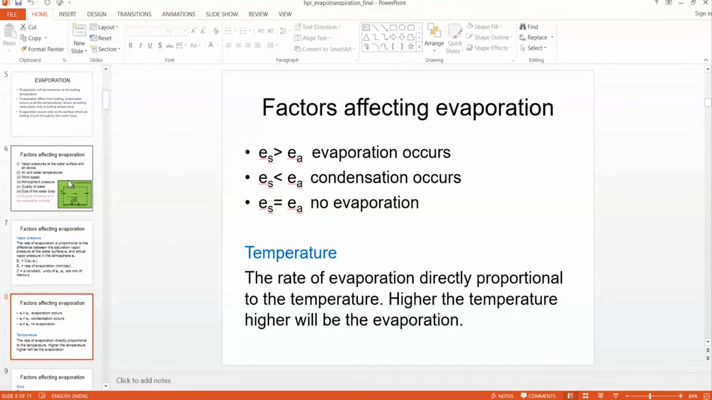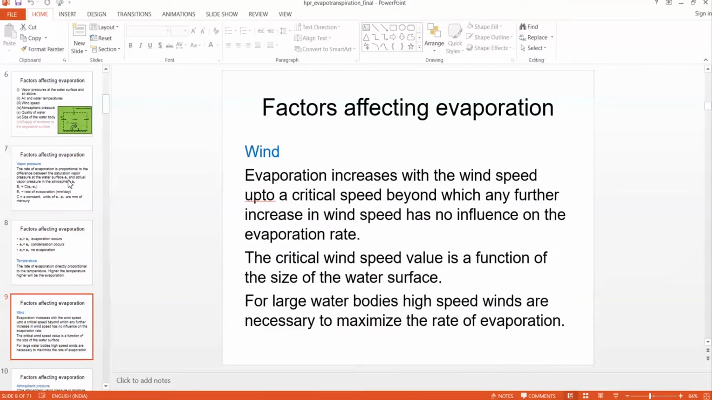So temperature: the rate of evaporation is directly proportional to the temperature of the water body and the ambient temperature. So the higher the temperature, the higher the evaporation.